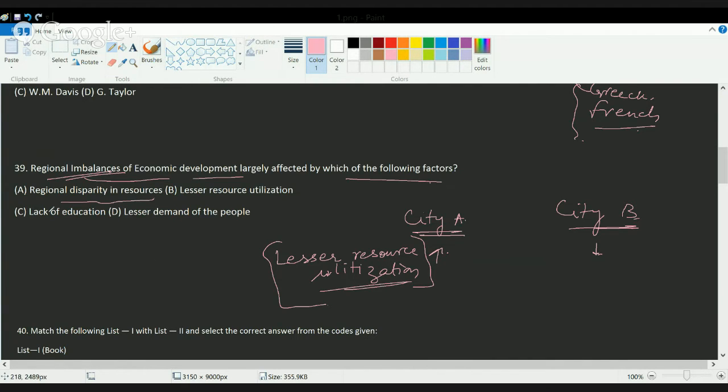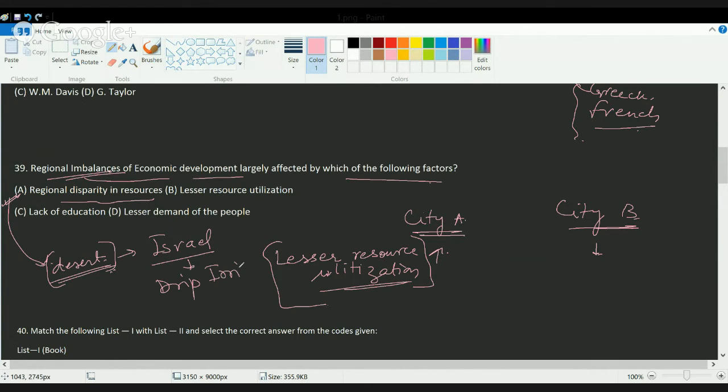Regional disparity in resources can be an answer, but regional disparity in resources definitely cannot lead to regional imbalances, because there can be areas which are deficient in resources, but there is significant development. For example, the desert areas in some part of the world, okay, despite the lack of resources there, Israel has developed a lot due to the technique of drip irrigation.